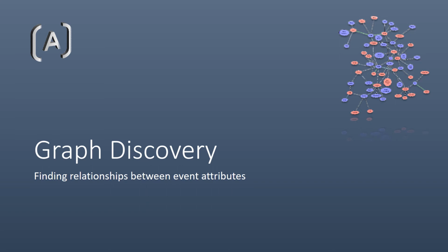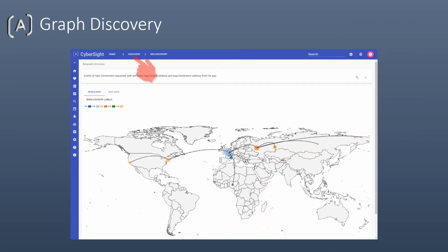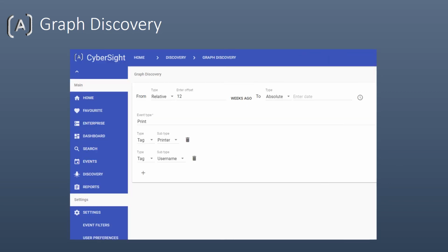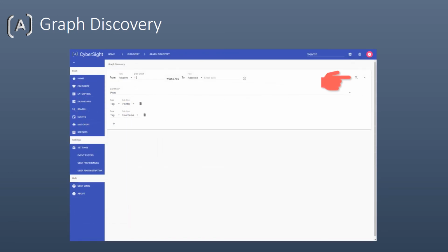Now let's look for patterns and relationships within our event data. Clicking on the Discovery breadcrumb will take us back to the main Discovery page. We're going to use Graph Discovery this time. We want to see if there are unusual patterns of activity related to printing in our organisation. Let's create a graph linking print events using the printer and username attributes.